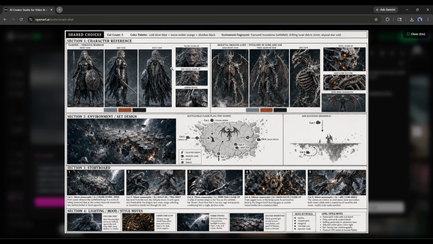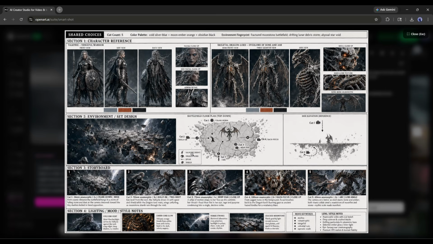That's insane. After the character, we have environment or set design. On the left, we've got a full panoramic render of the battlefield. The shattered moon, floating rock platforms. Lightning is cracking through storm clouds. Fire and debris everywhere. This is the world.